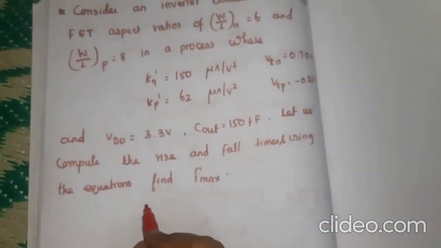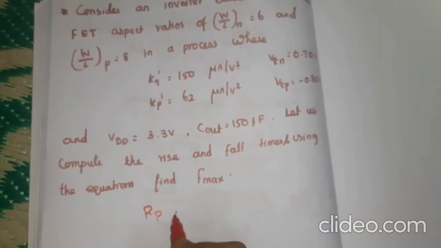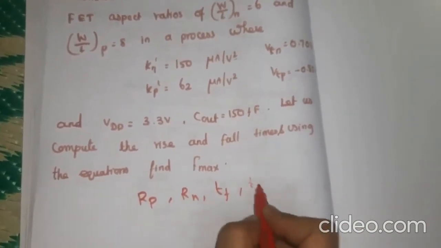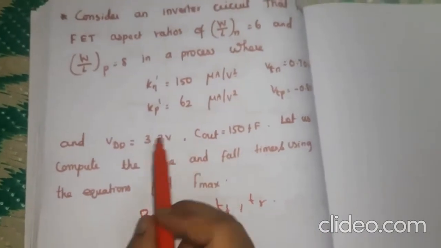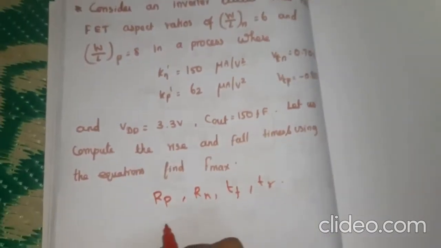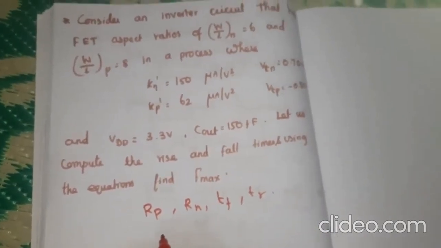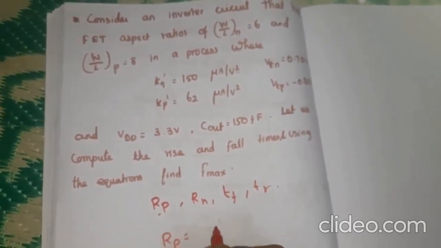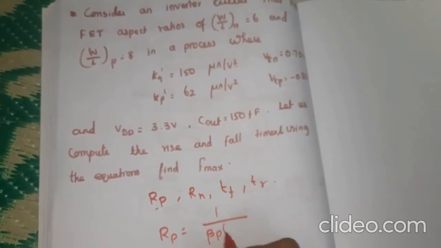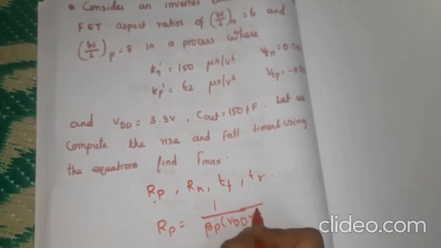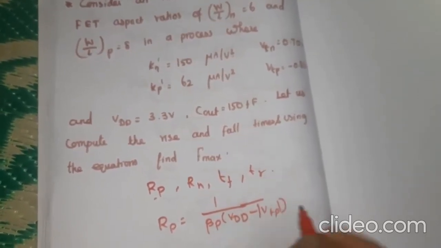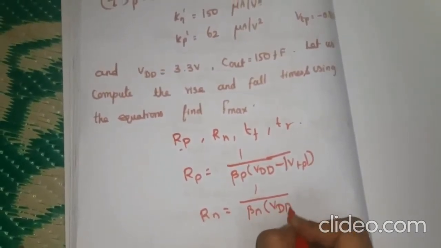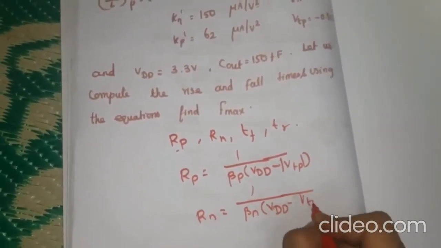So our aim is to find RP, RN and also TF and TR, and they are giving Cout. For finding the time constant we have to find this resistance. So first RP is equal to 1 divided by beta P into (VDD minus VTP), and Rn is equal to 1 divided by beta N into (VDD minus VTN).